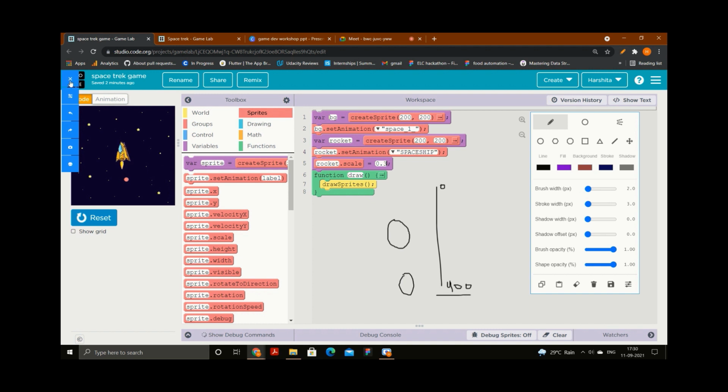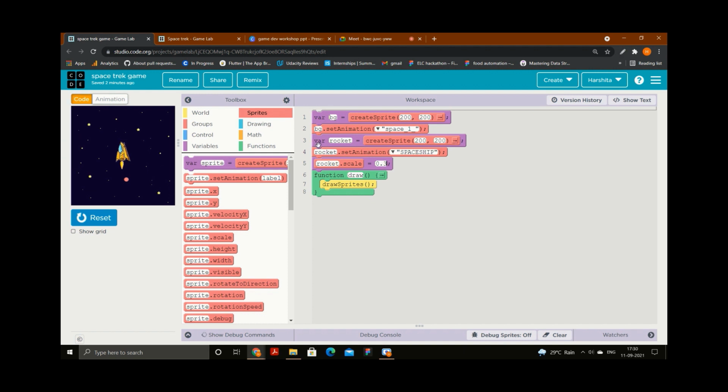So I will come to this rocket variable and change this y axis. Do not disturb this x axis, I will change the y axis. I will put it close to 400. Close to 400 means it should not be greater than 400, otherwise it will go outside the screen. I will put 360. So 360 is close to 400. I will see. Okay, you can see it is slightly cutting from the bottom side. So I will decrease the value. I will put 350.